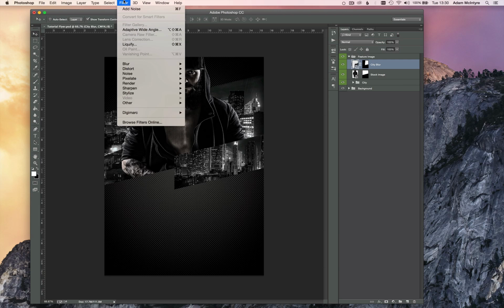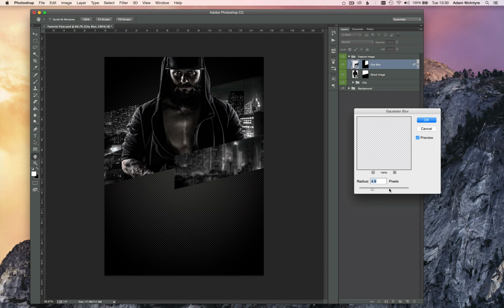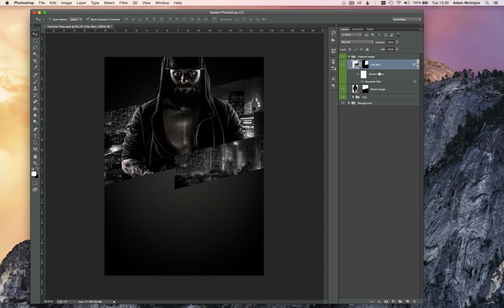And then I'm going to go to Filter, Blur, Gaussian Blur. And about 5 is fine. I'm then going to duplicate the layer again and take it behind the stock image and behind the city that we've already got.